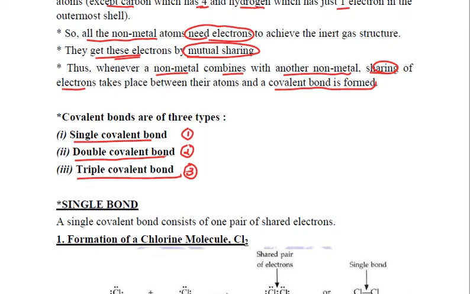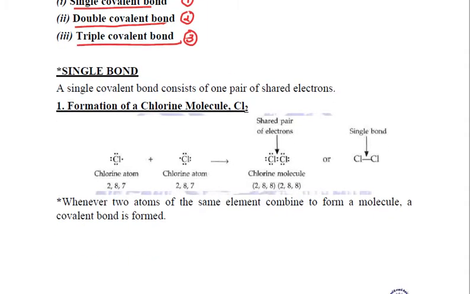Let us try to look at them one by one, talking about the single bond first. A single covalent bond consists of one pair of shared electrons. Let us try to explain it with the help of an example: the formation of the chlorine molecule. We just talked above that chlorine has atomic number 17, so its electronic configuration is 2,8,7 and it requires one more electron in order to become stable.